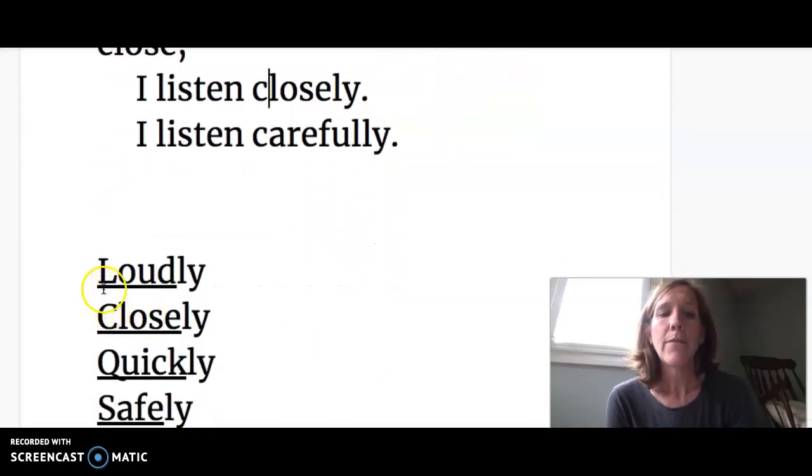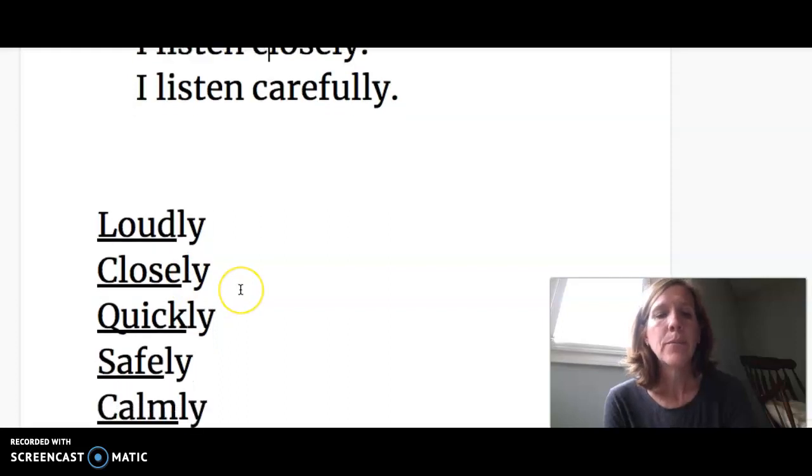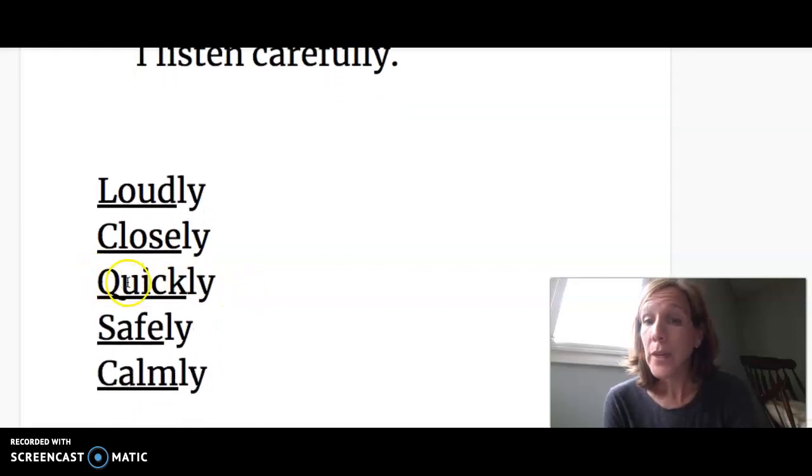Okay, so let's take a look at our words that end in ly. We keep our root word loud. We add ly, loudly. Closely, in a way that is close. I keep the word close. Okay, quick, in a way that is quick, quickly. I keep the word quick, I add ly. Safely.